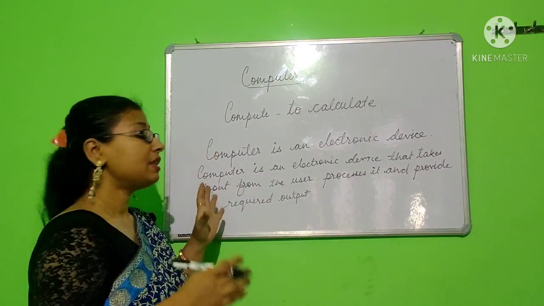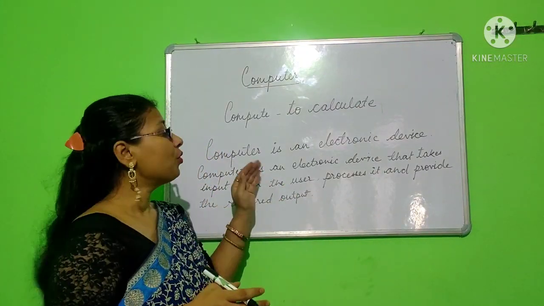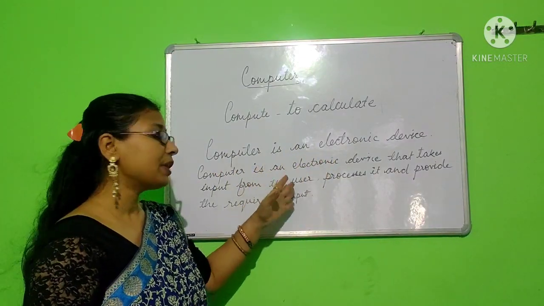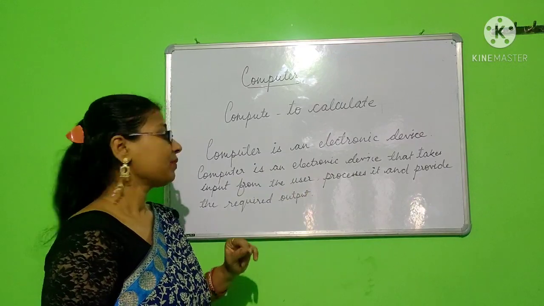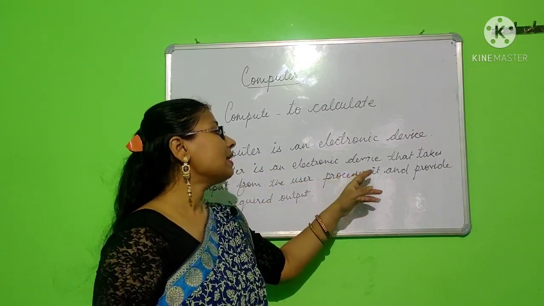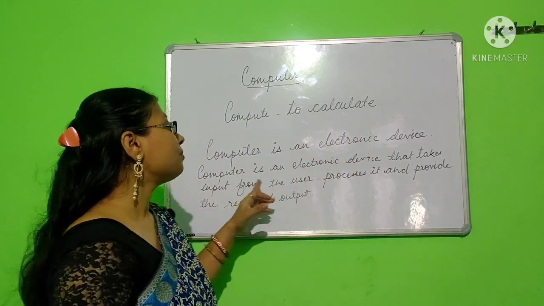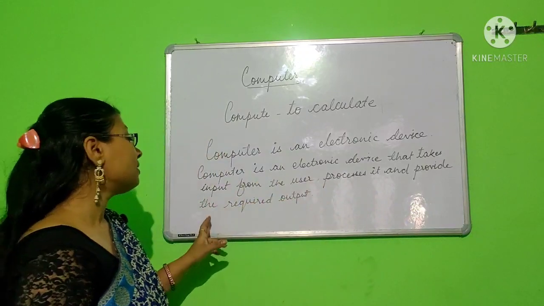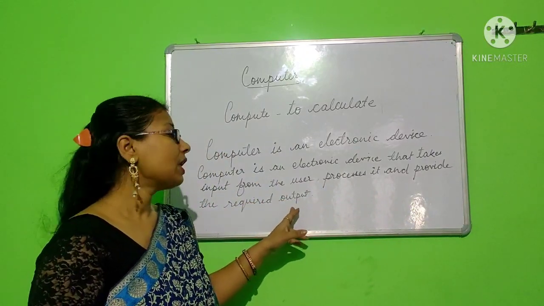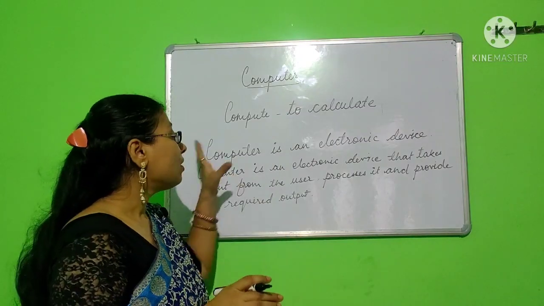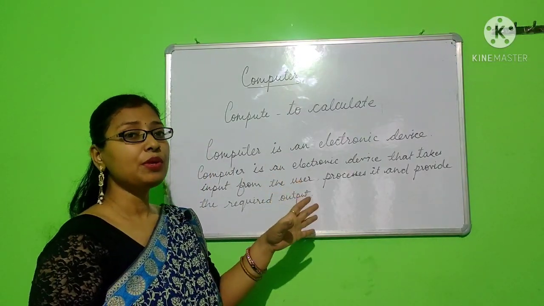This is somewhat more complex than the first line. It shows the working of the computer more deeply. From this definition we can understand the working of the computer.